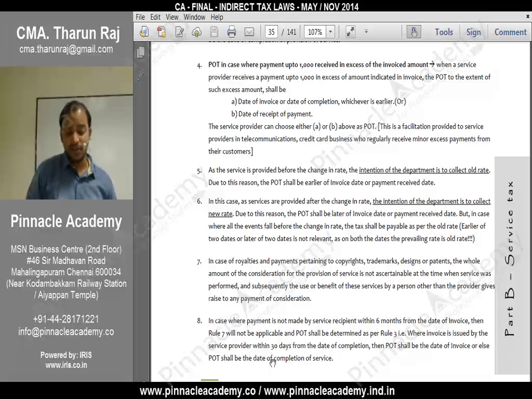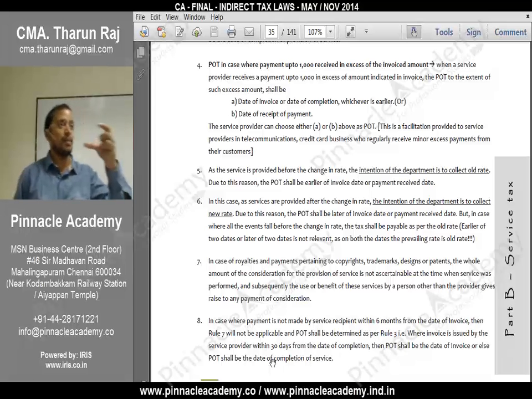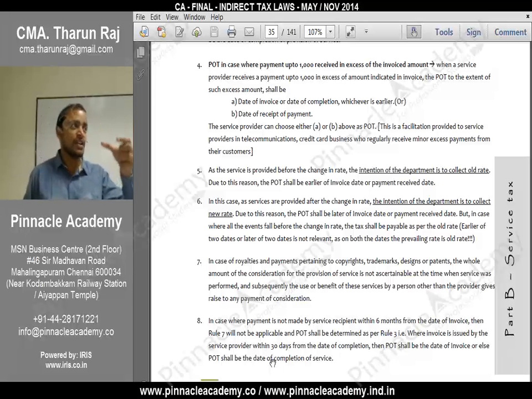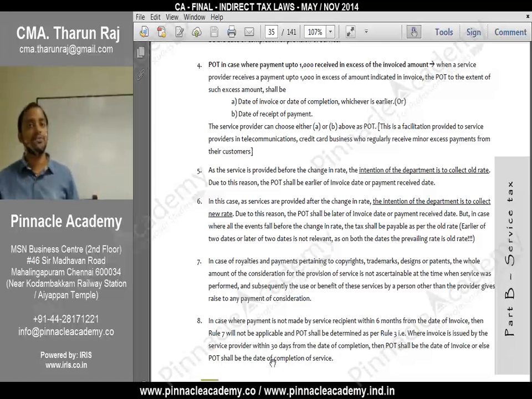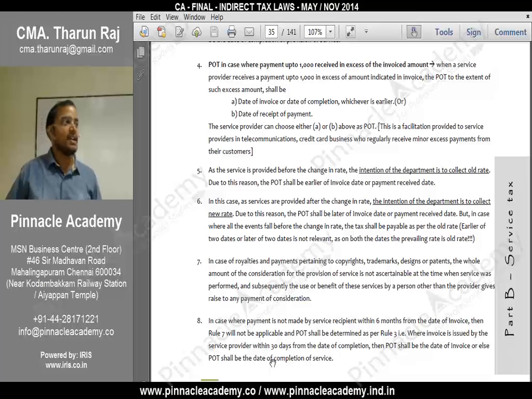So that's why this provision has been kept. If I am giving an invoice and receiving an amount, not only the amount mentioned in the invoice but something in excess, up to 1,000 per bill, for that excess amount I may opt to pay immediately or I can pay even in the next period. In that case you have an option. What is that option? Either pay service tax on receipt basis or on invoice basis.